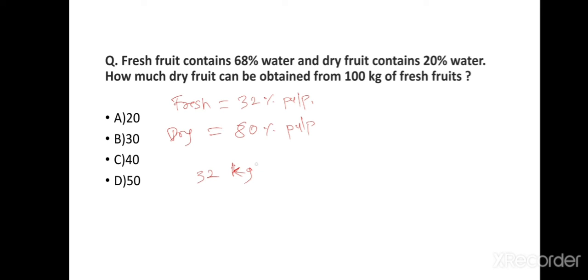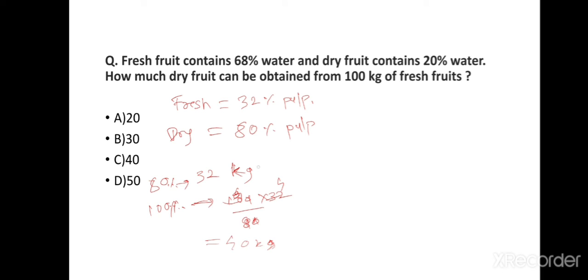When we have dry fruit, we have to find the quantity of dry fruits. So in dry fruits the pulp is 80%, means 80% is 32 kg. So we have to find what will be 100%. I will show you another way to solve this question, but let's see through this way also. So 100% will be 100 into 32 divided by 80, which becomes 40. So the answer comes 40 kg.